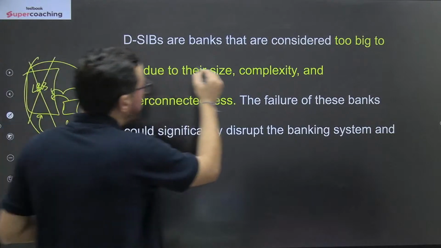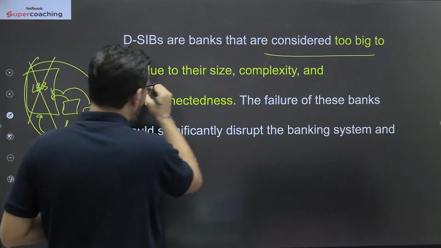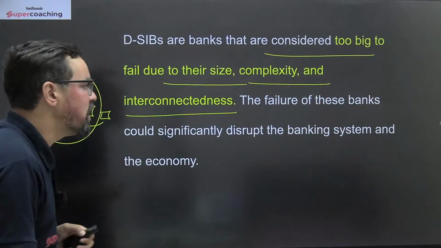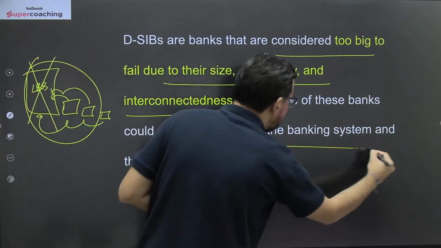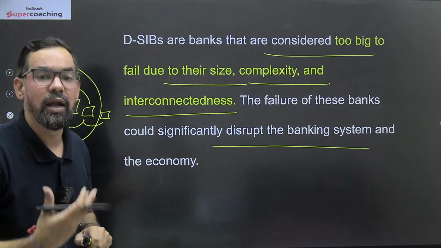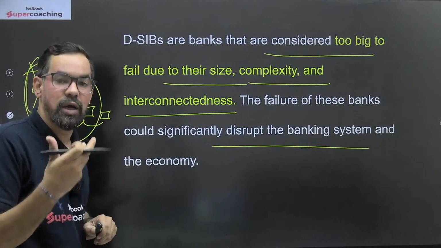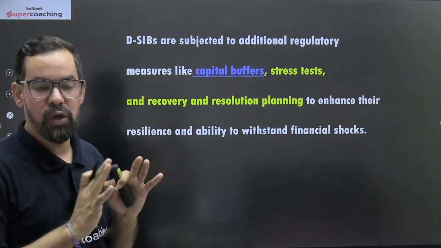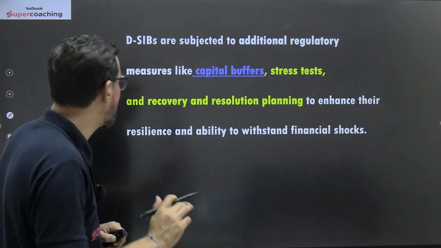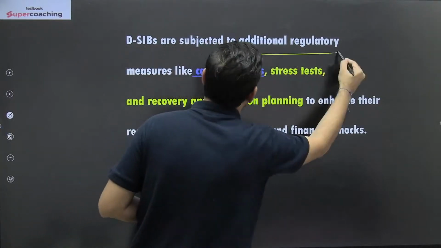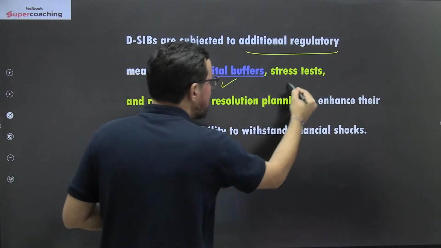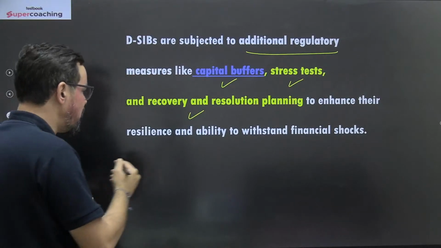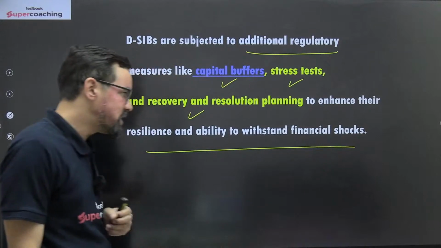So these are banks that are considered too big to fail due to their size, complexity and interconnectedness, right? The failure of these banks could significantly disrupt the banking system and the economy. That is generally known as, they can create a ripple effect, and that can lead to the overall defaults of banks, and that is generally known as systemic risk. Okay, so DSIBs are subject to additional regulatory measures like capital buffers, stress testing, and recovery and resolution planning to enhance their resilience and ability to withstand financial shock.